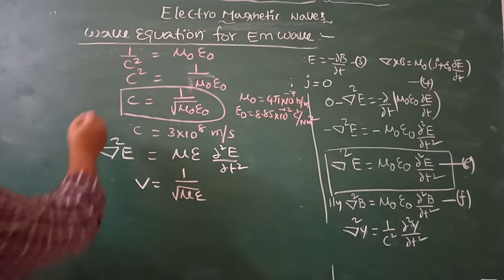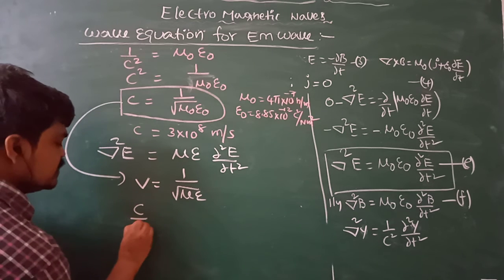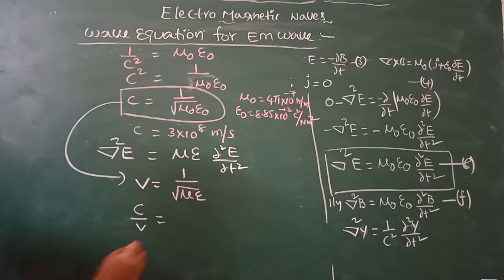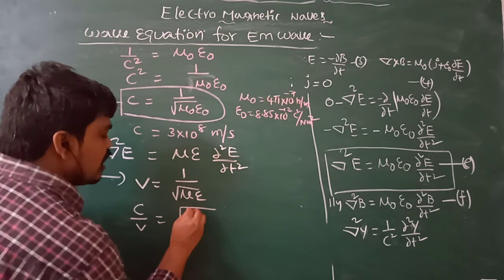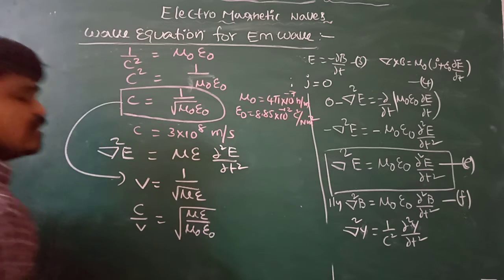Now you can divide these two equations. Here c by v is equal to under root of mu epsilon by mu naught epsilon naught.